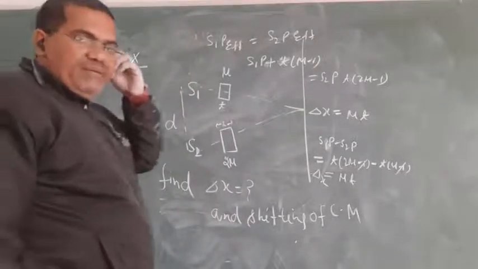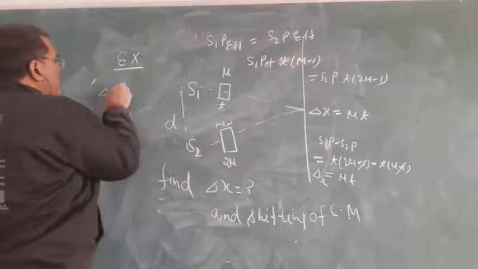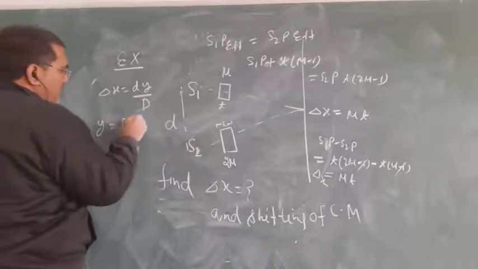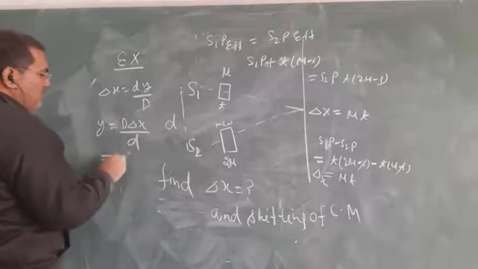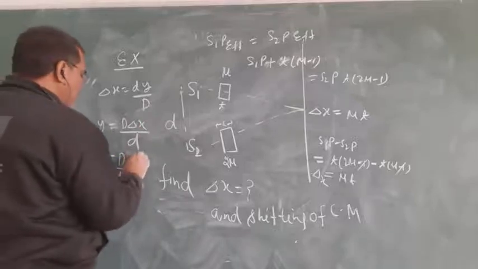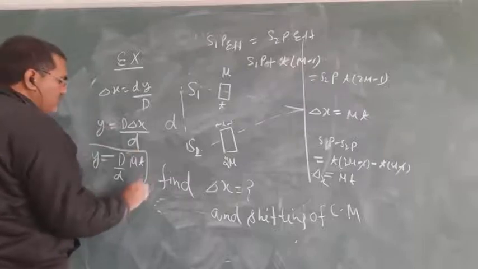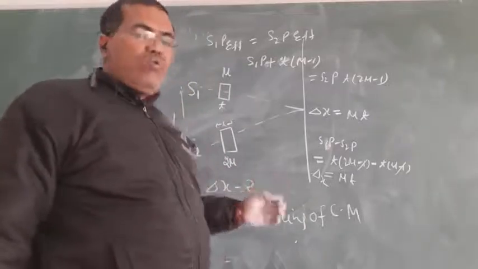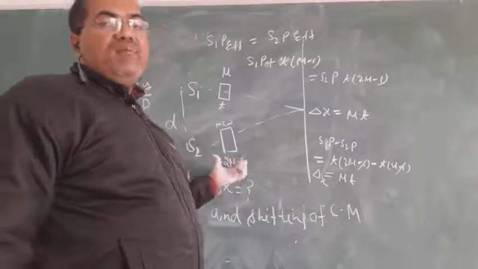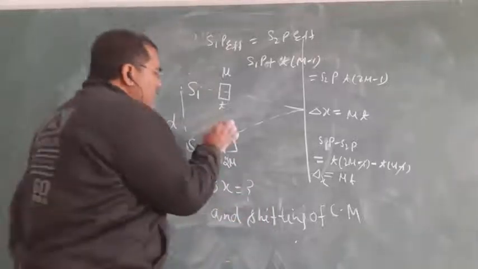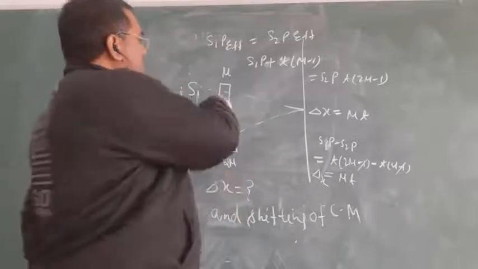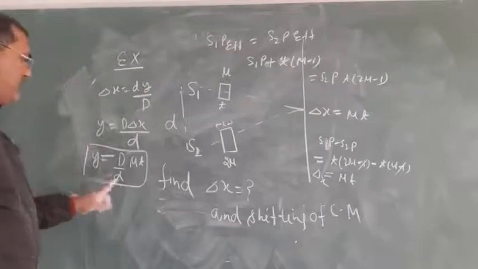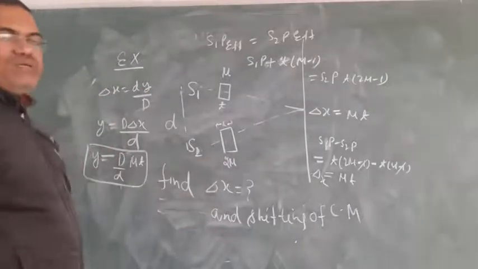And what is the value of the shifting? Put in delta x equals d y by D, so y equals D delta x upon d. So y equals D by d times delta x, which is mu t. So this is the shifting, and the side is the side where more path difference is developed. In this case, this slab has more path difference than this one, so the shifting is in the downward direction, and the value of the shifting is D by d times delta x, equal to mu t D by d. So you can write this.